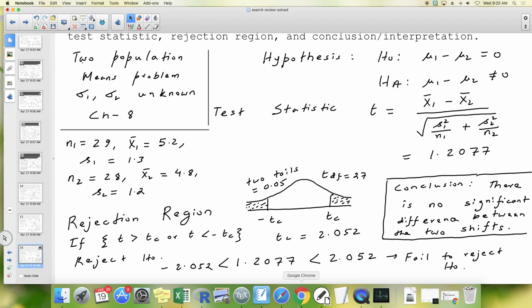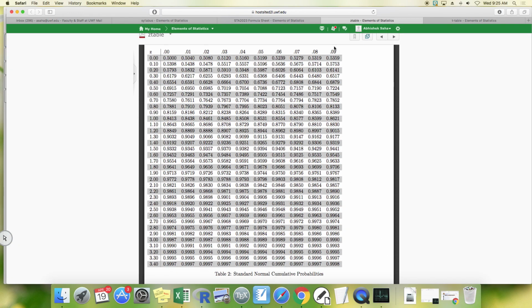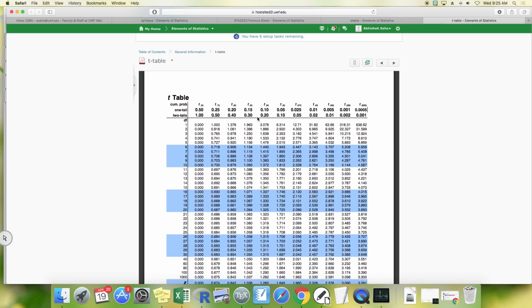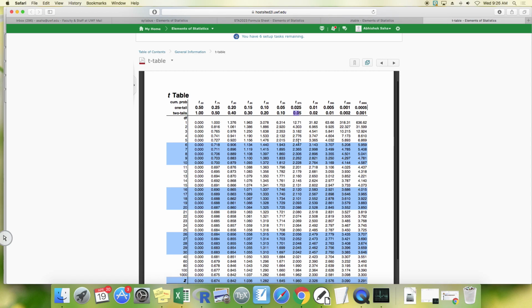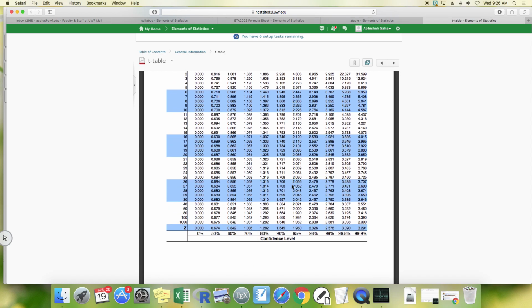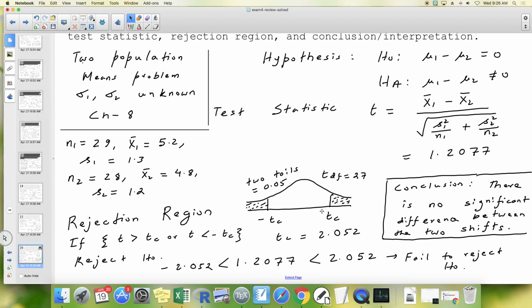So we look for two tails equal 0.05 and degrees of freedom 27. So TC is 2.052.